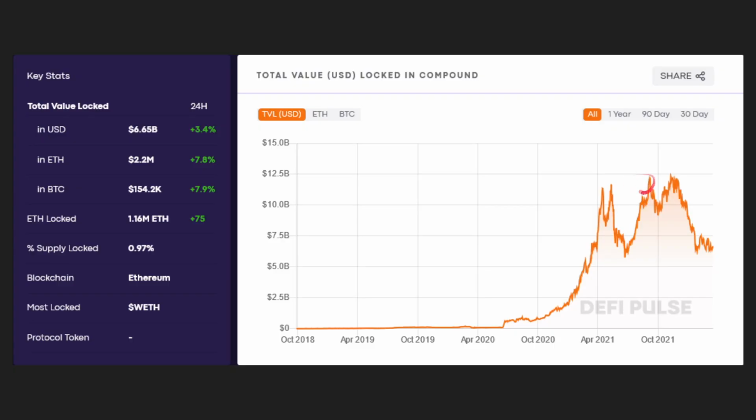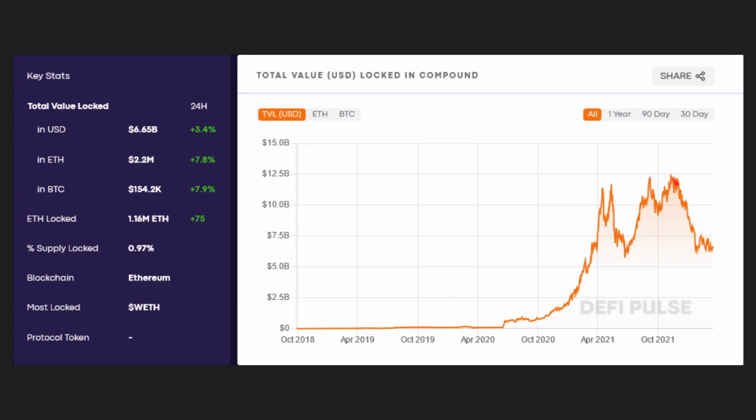And what's interesting here is that Aave would actually decline as Maker would reach these all-time highs and really take the crown. So we are seeing a shift in these lending and borrowing protocols, where it's not just one central figure that's controlling all of it. And the competition and innovation is continuous, and it's always exciting to see how these protocols are re-innovating themselves and competing with one another for the DeFi space and control of the DeFi space.